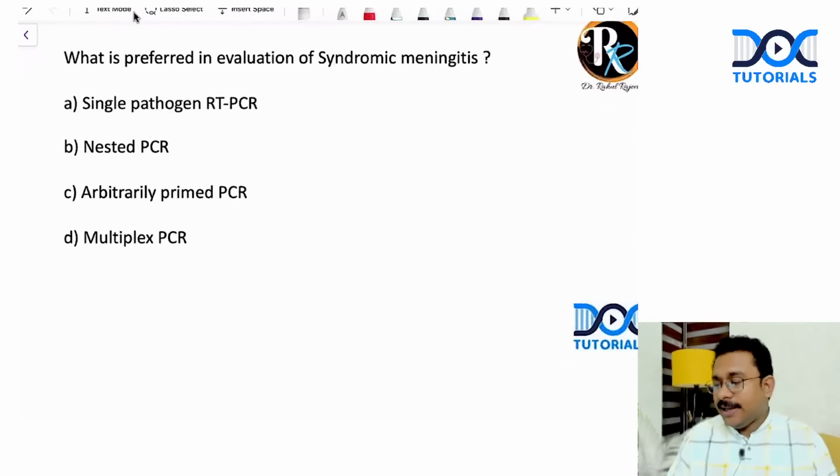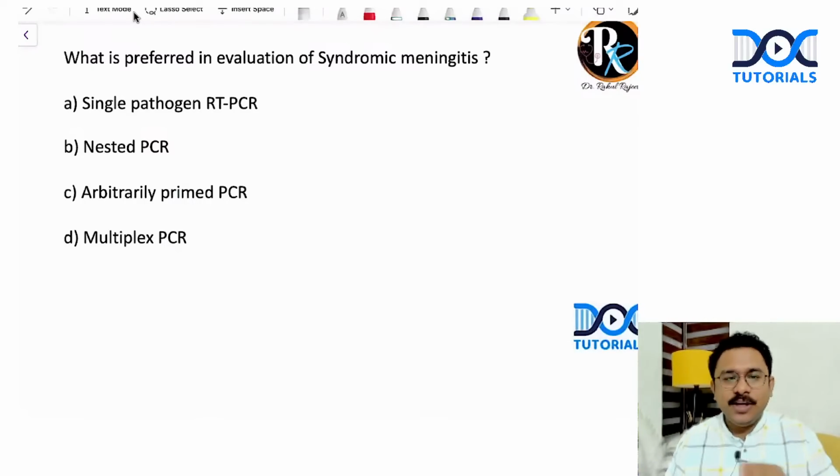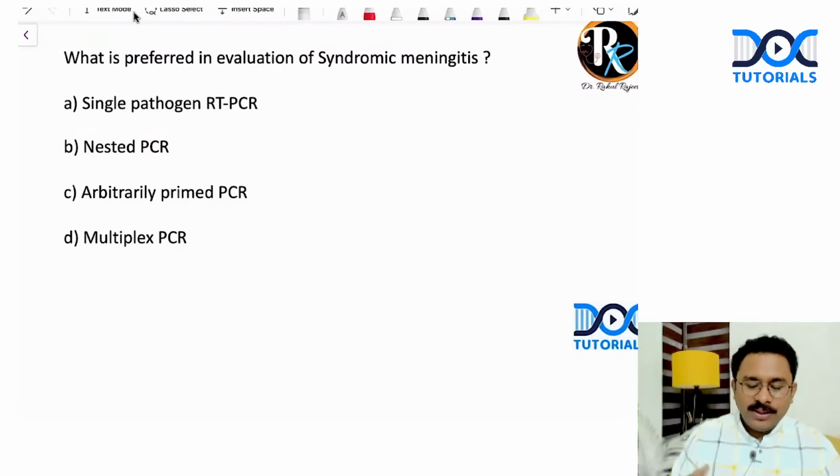What is preferred in the evaluation of syndromic meningitis? What do you think? Single pathogen PCR, RT-PCR, nested RT-PCR, arbitrarily primed PCR, or multiplex PCR? This again is a new question that came in the last NEET PG, which is not a repeat question. That's why you will have new questions as well. So what do you think? What is the preferred evaluation?